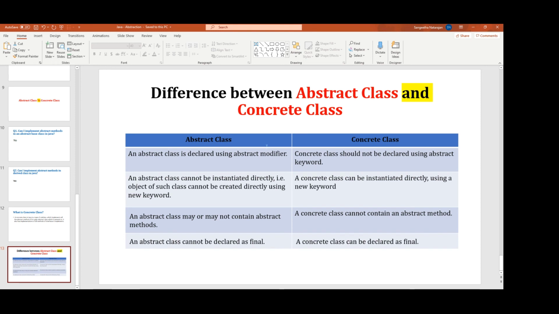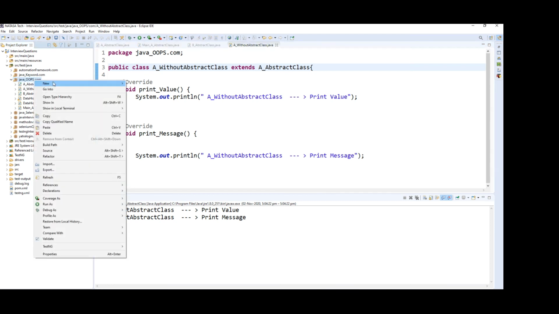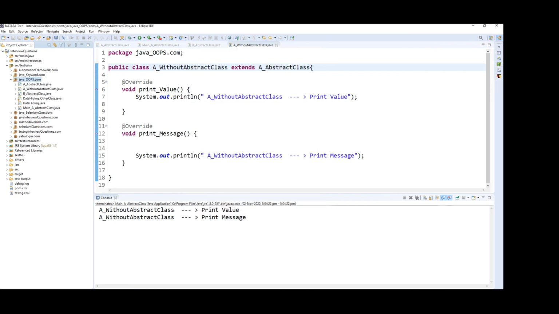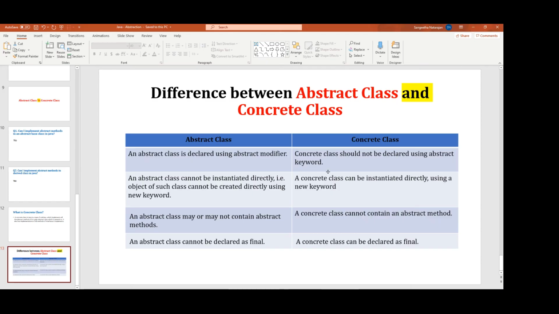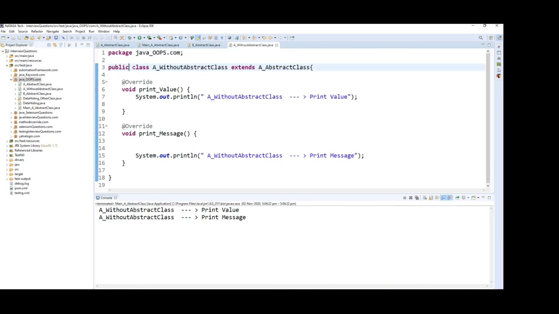So now I'm going to tell you what the difference is between an abstract class and a concrete class. An abstract class is declared using the abstract modifier, obviously. So how can we create an abstract class? Go to here, class, we can check this checkbox, right? That time only this abstract keyword will come and the class name will be created, right? But what is the concrete class? No need to declare using the abstract keyword. So go to here. Here we didn't give the abstract keyword. Without the abstract keyword, the concrete class is created, right?